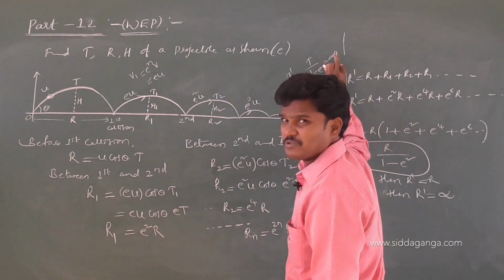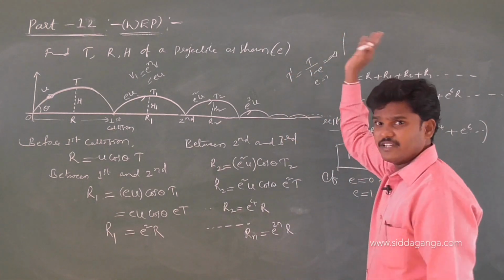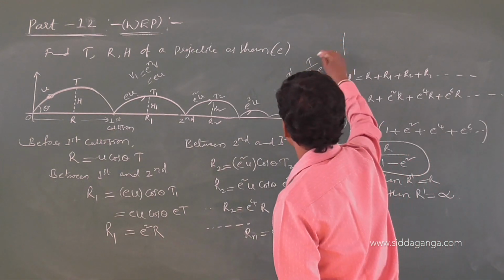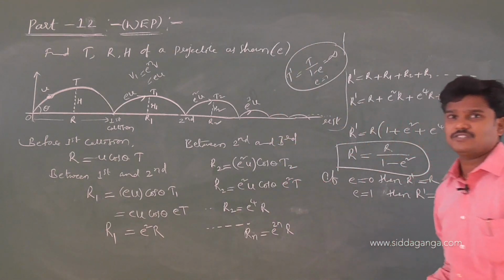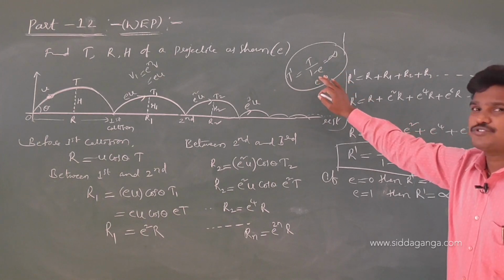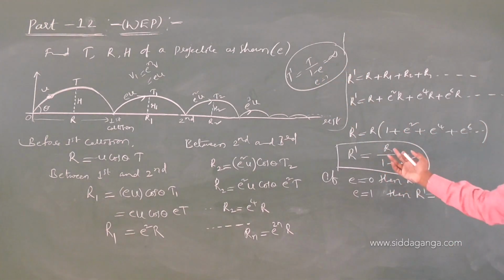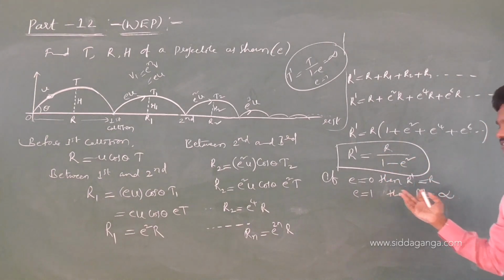Maybe I wrote something 0, check it. I forgot what I wrote. So t dash is infinity. It will take infinity time. Check the previous condition, whether I wrote it right or wrong, just verify it. Maybe e is equal to 1, if I substitute, I wrote something 0. No, that's not 0, it is infinity. This value by 0 is infinity.